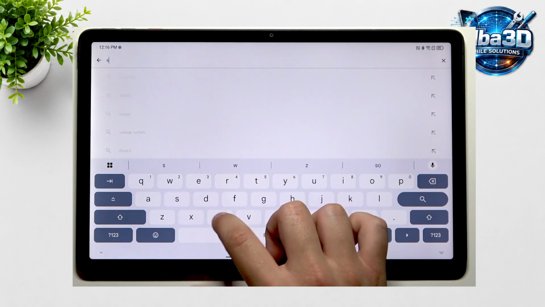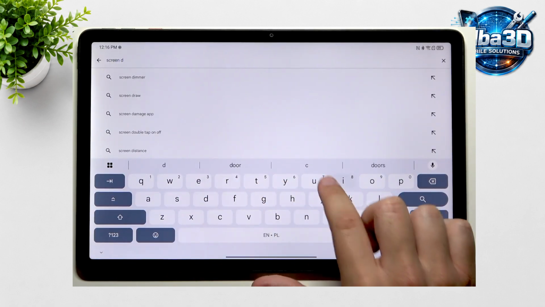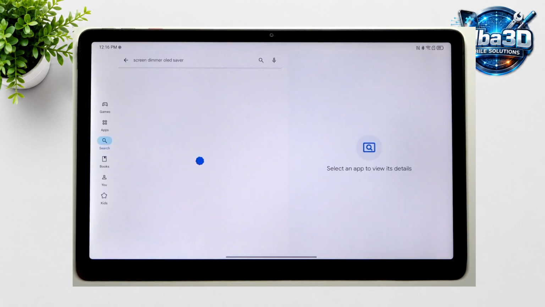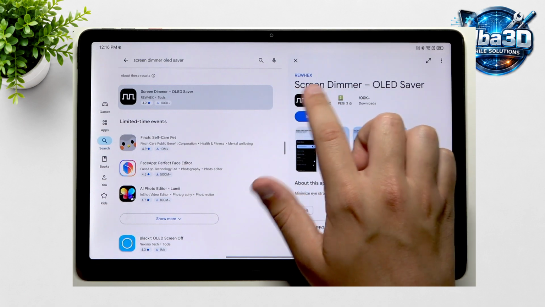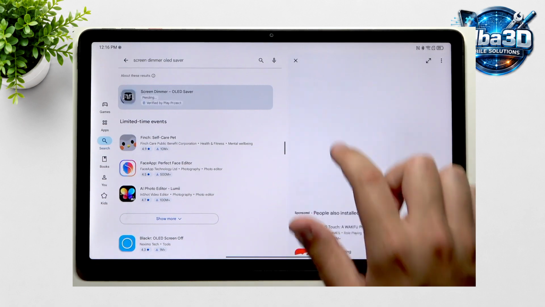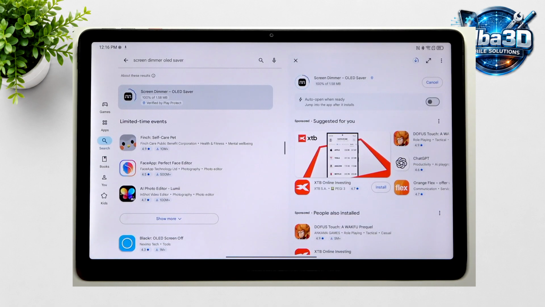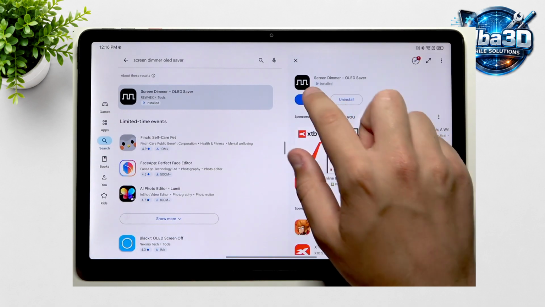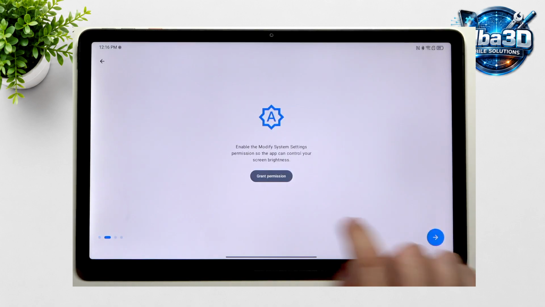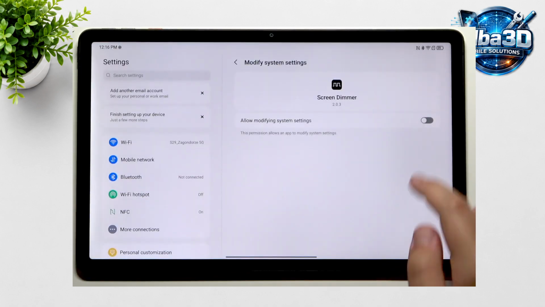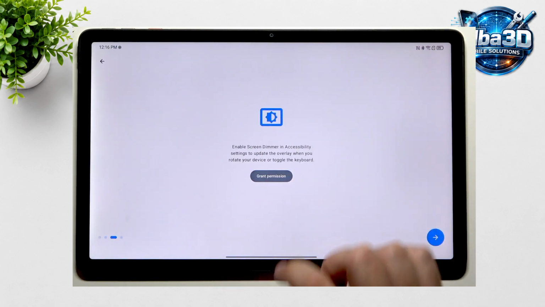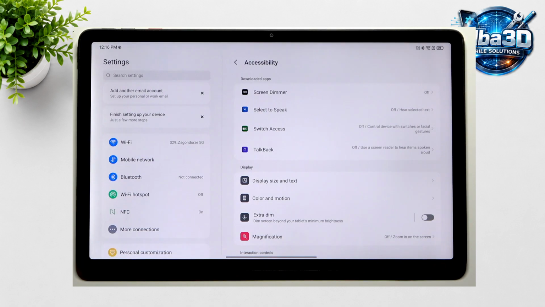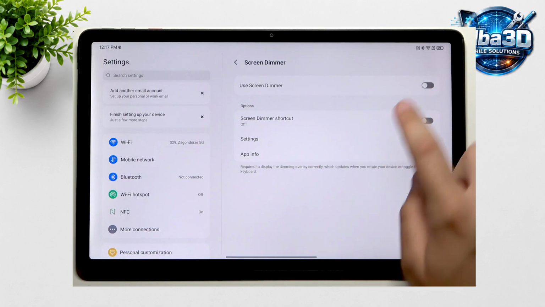Next, download a screen dimming app from the Play Store, like Screen Dimmer OLED Saver by Ruhahax. It's only 1.5 MB. Install and open it. Grant permissions to modify system settings for brightness and to accessibility settings for overlay updates when rotating or using the keyboard.